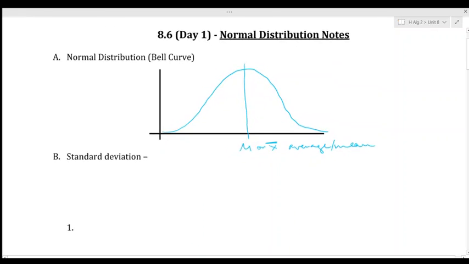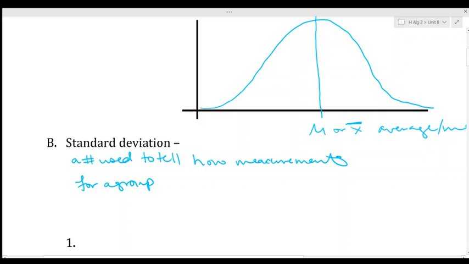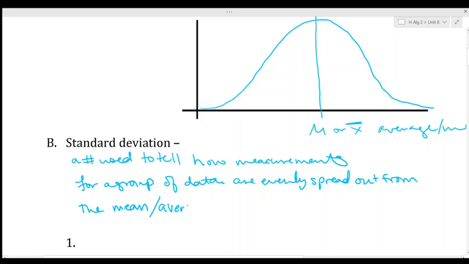Now, a standard deviation is a number used to tell how measurements for a group of data are evenly spread out from the mean or average.